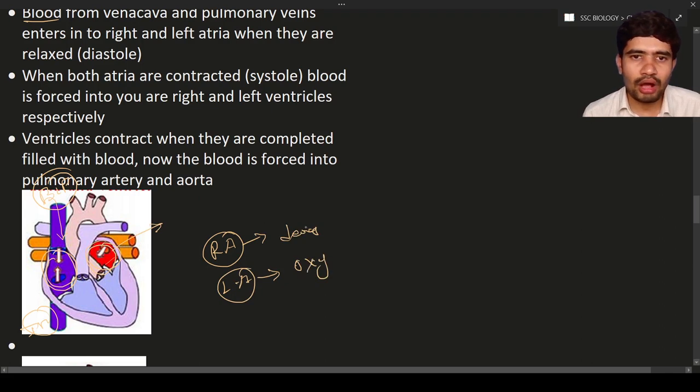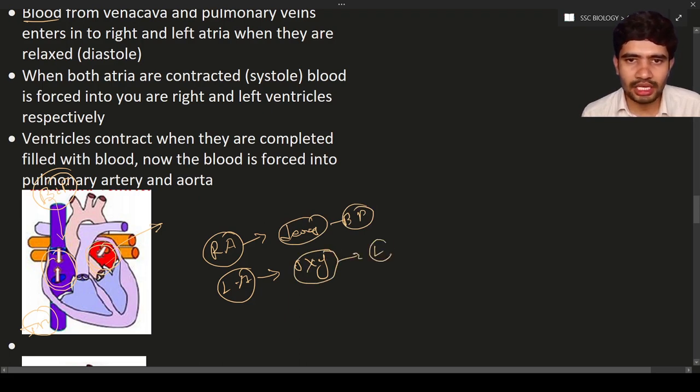Oxygenated blood. So how is the deoxygenated blood received? From all the body parts, deoxygenated blood will be received. How is the oxygenated blood received? From the lungs. From the lungs, oxygenated blood will be received into the left atrium. So this is the process.